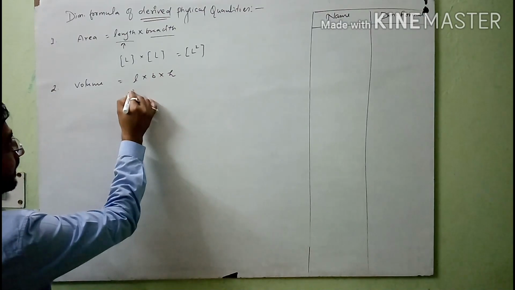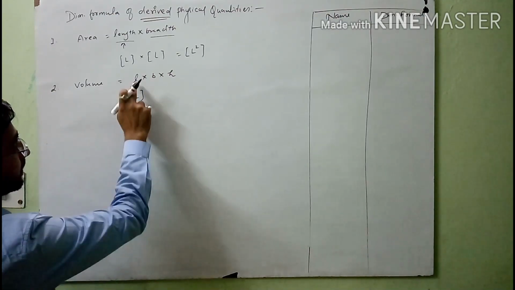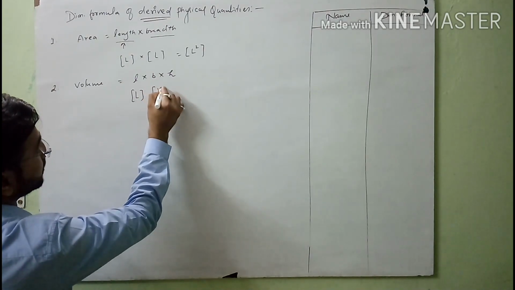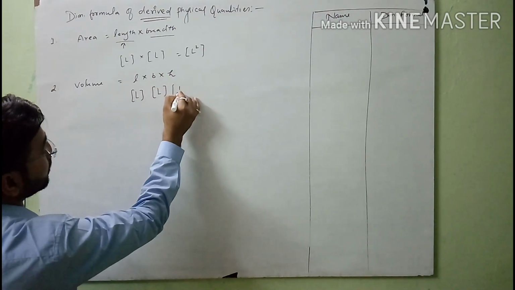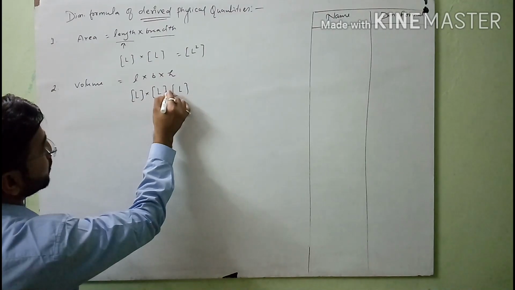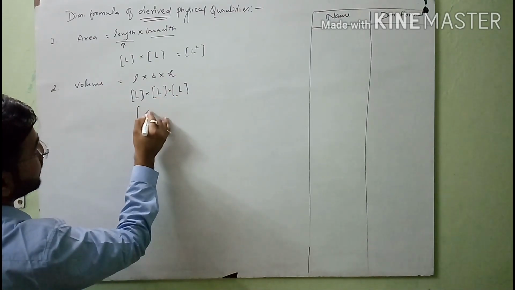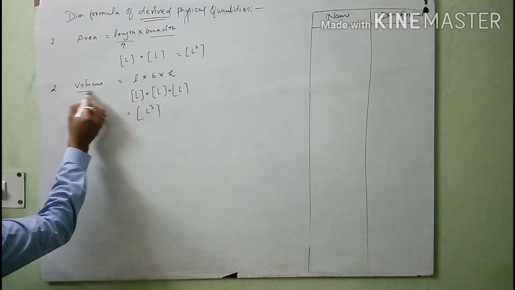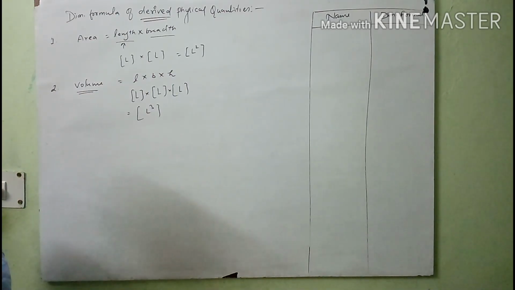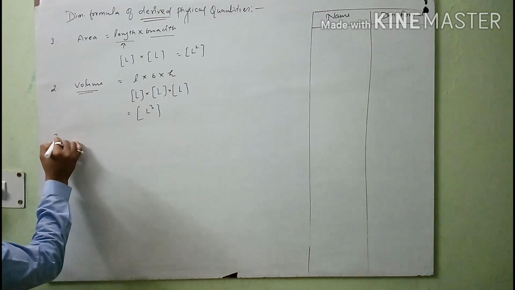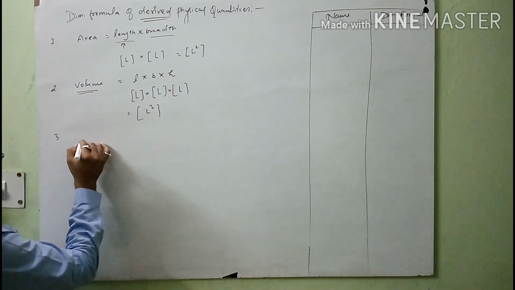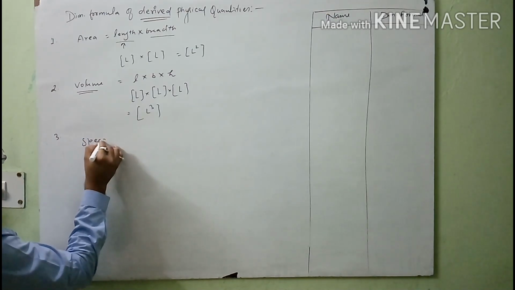So I will write the dimension for length L, for breadth also L, for height also L. After multiplying all three, we get L cubed. So L cubed is the dimension of volume. Clear student?